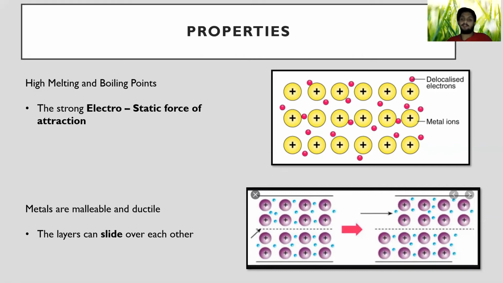Okay, then the next property will be metals are malleable and ductile. So what does malleable mean? These are two new words. Malleable means, if you take a metal and hammer it, you can see the shape of the metal would change. It won't change drastically. For example, if you have a rectangular piece of metal, you can't hammer it once and change it into a circle. But you can deform it.